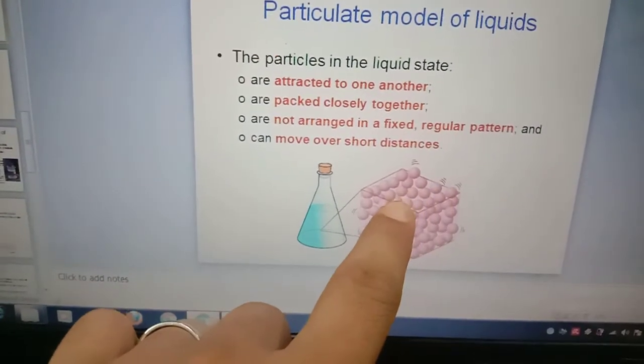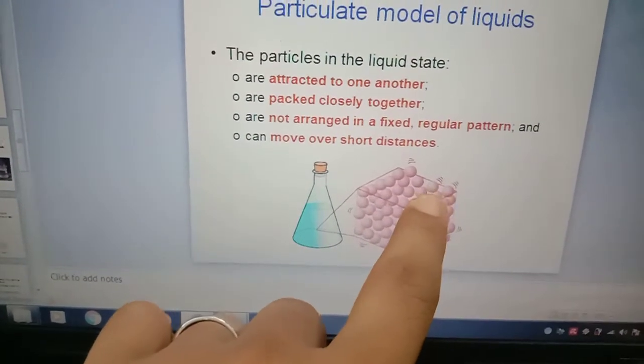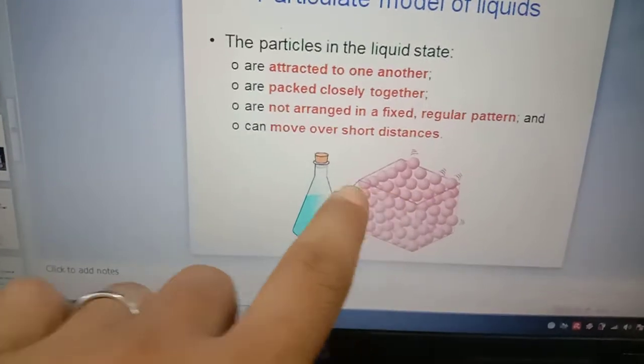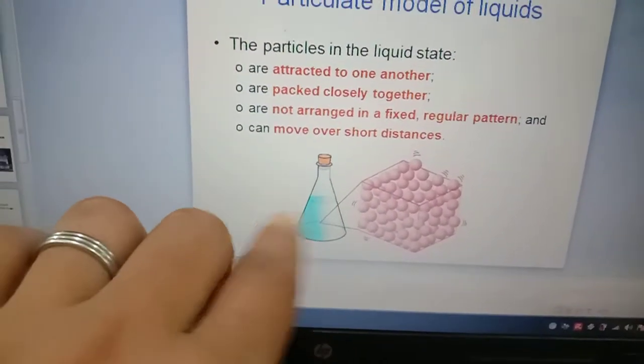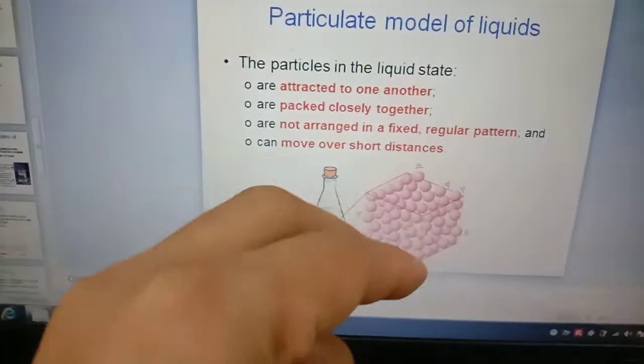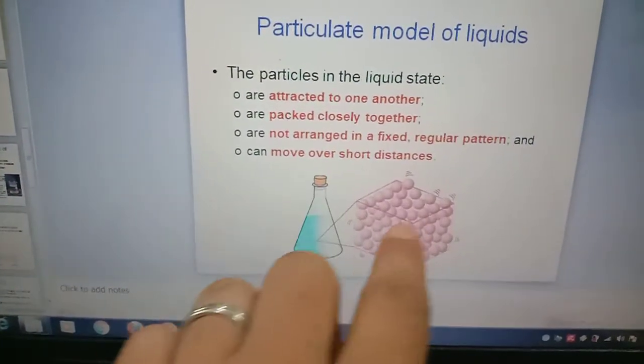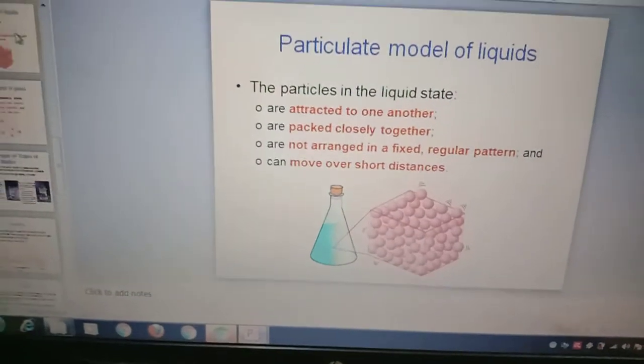For a liquid, the particles attract one another, but there is a small space. They are arranged, but not in a regular pattern. So they can move, but only a short distance. This is why the liquid can move from one bottle to another bottle, because there is a small space for them to move.